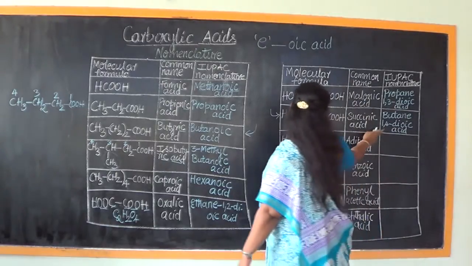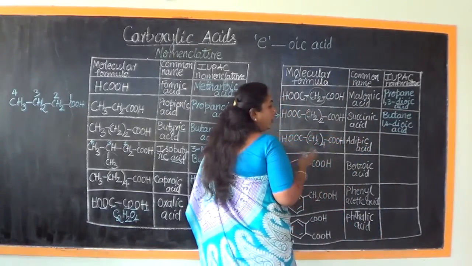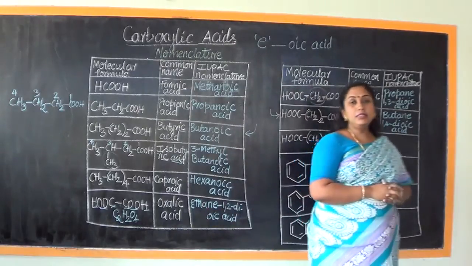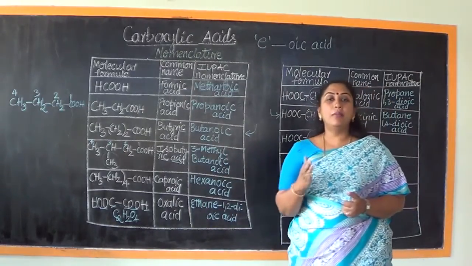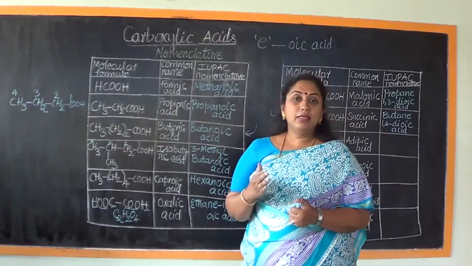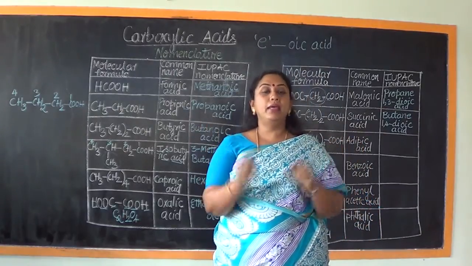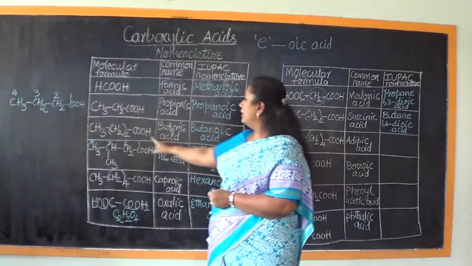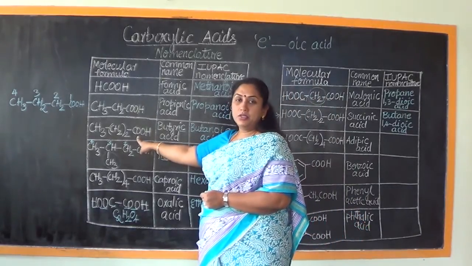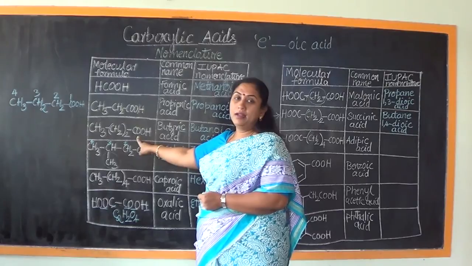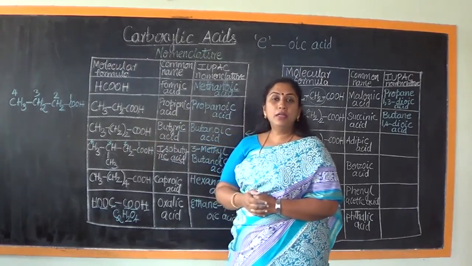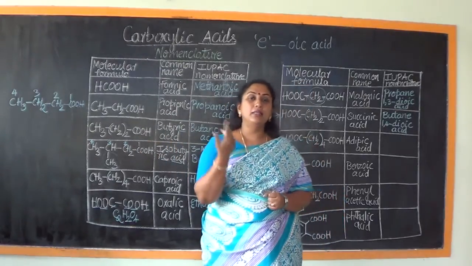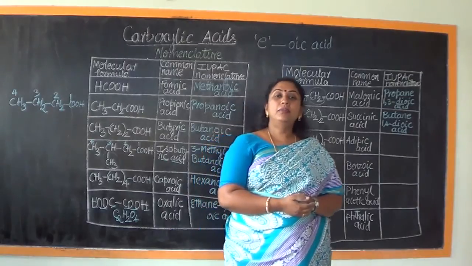Here it is called butane dioic acid. What is the difference? The difference is in the number of carboxylic acid groups present in the same parent chain. Here we find the presence of only one COOH. So we wrote the name as butanoic acid by replacing the letter E from the term